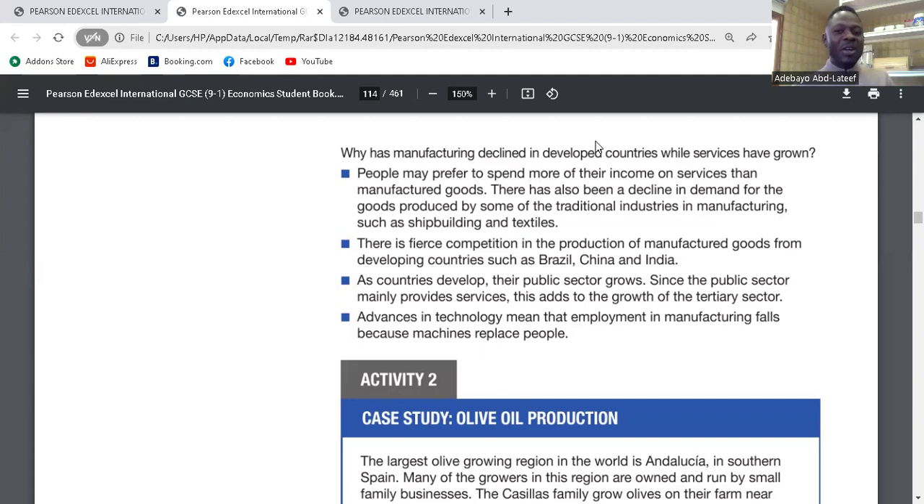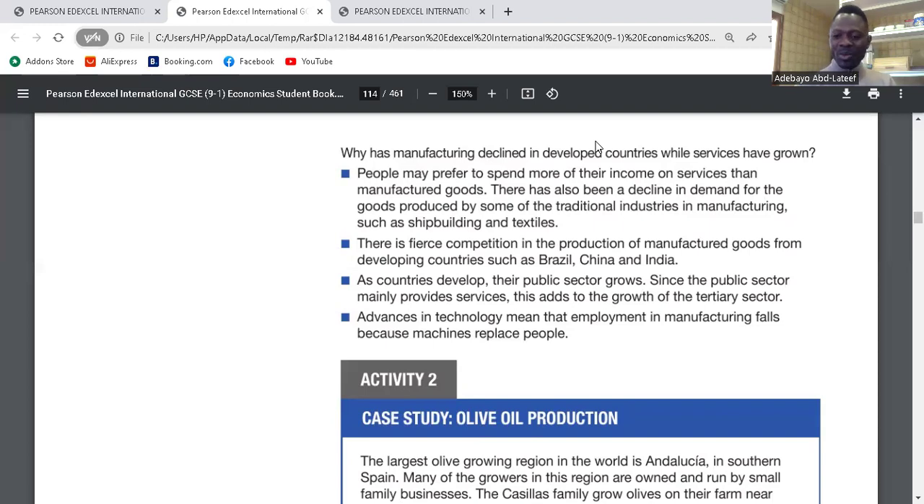The third one: as countries develop, their public sector grows. Since the public sector mainly provides services, this adds to the growth of the tertiary sector. So if the country continues to develop, government would have to build more ministries, more parastatals, and they employ more people. That means the tertiary sector, the service sector, will continue to expand. So the more the country develops, the more the tertiary sector will increase. Do you get it? And if the tertiary sector continues to increase, the secondary sector will decline.